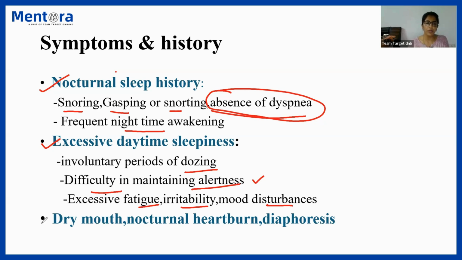And the third important point in history is dry mouth, nocturnal heartburn or diaphoresis. Those are all results of nocturnal awakenings and mouth breathing basically. So those are the points in history: nocturnal sleep history, excessive daytime sleepiness, and history of nocturnal heartburn, diaphoresis or dry mouth that generally occur as a part of obstructive sleep apnea. Okay.